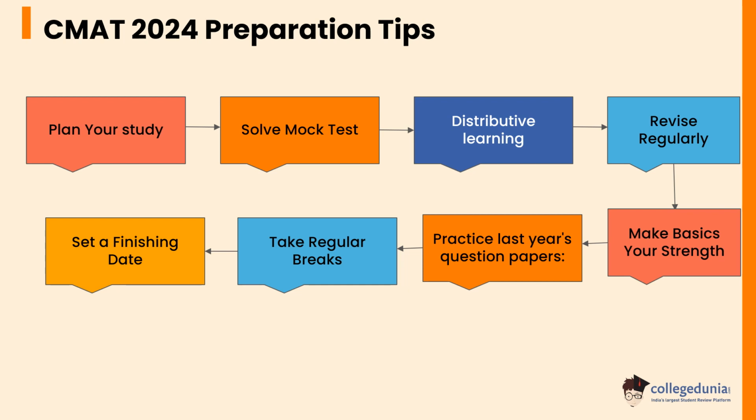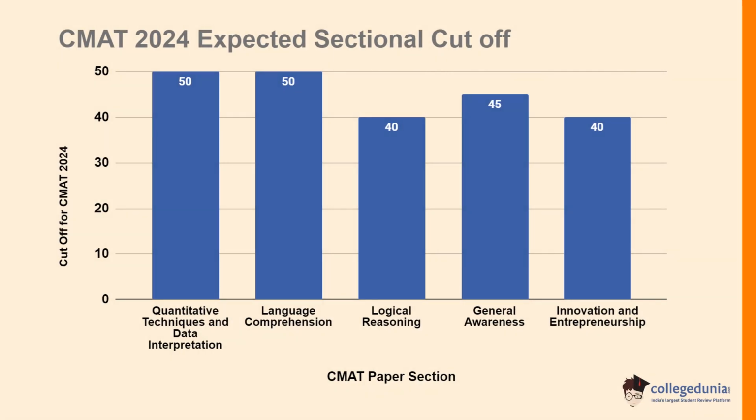Let's check the CMAT 2024 expected sectional cutoff. Quantitative techniques and data interpretation expected cutoff is 50. Language comprehension expected cutoff is 50. Logical reasoning expected cutoff is 40. General awareness expected cutoff is 45. Innovation and entrepreneurship expected cutoff is 40.